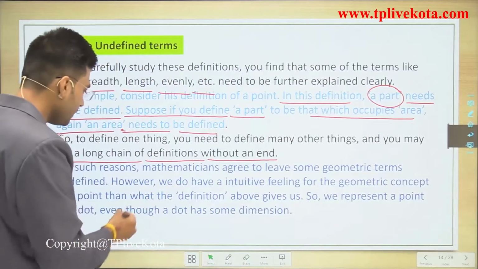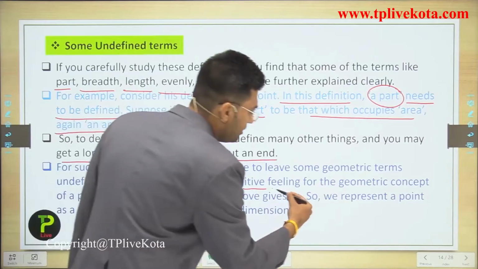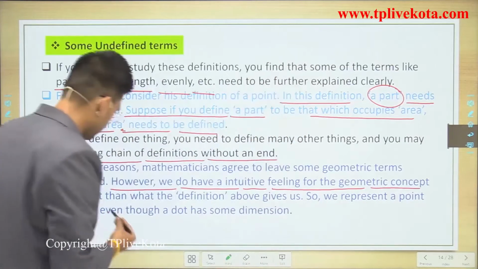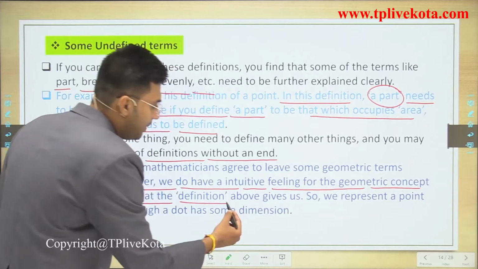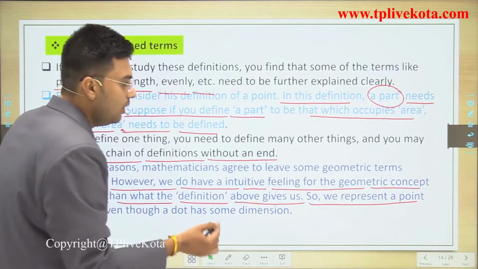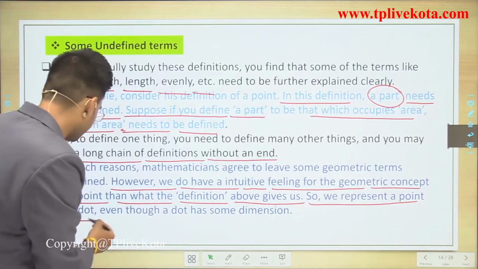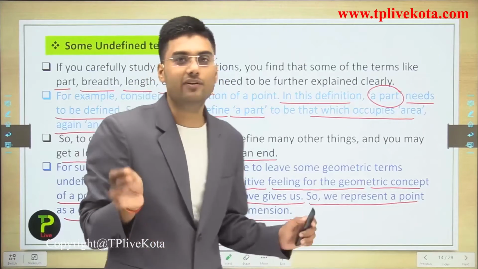Clear? However, we do have an intuitive feeling for the geometric concept of a point, more than what the definition above gives us. So we represent a point as a dot, even though a dot has some dimension.